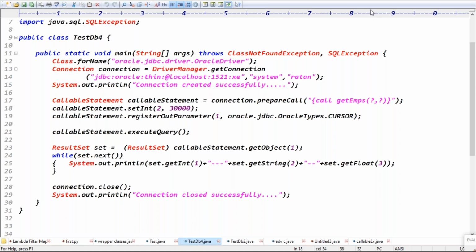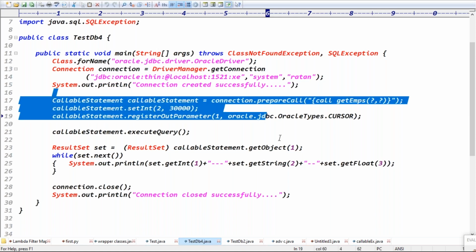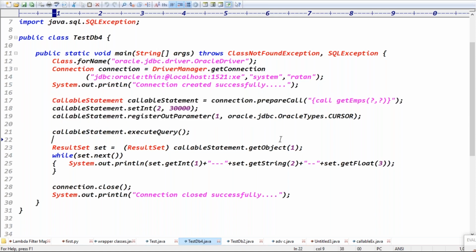Basically, this is a JDBC code to give the input. In the last classes we discussed that the first arguments are inputs and the second arguments are outputs, right? The argument order is not important, guys. Even the first argument can be the output and the second argument can be the input. That is also possible. That's what I'm trying here.